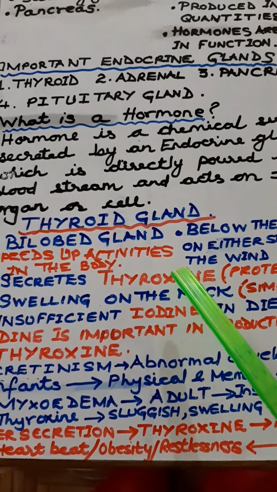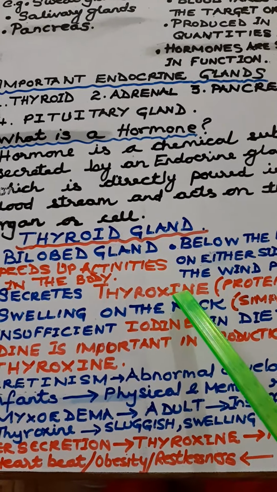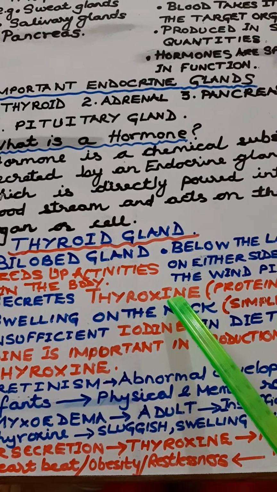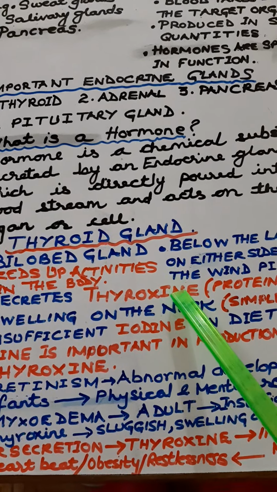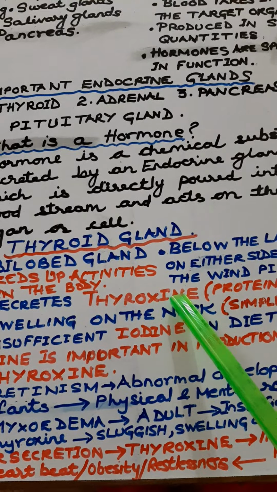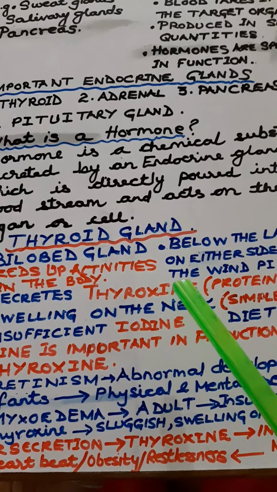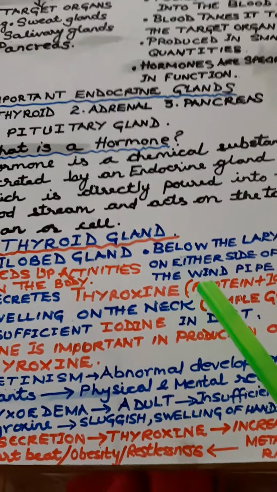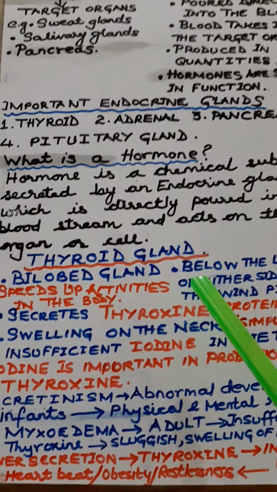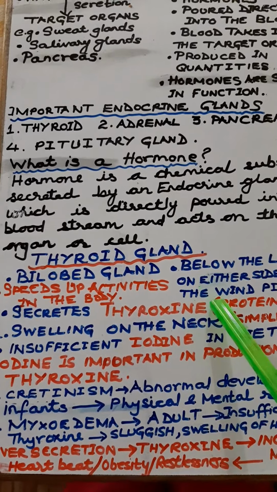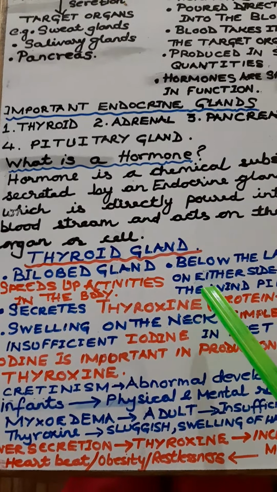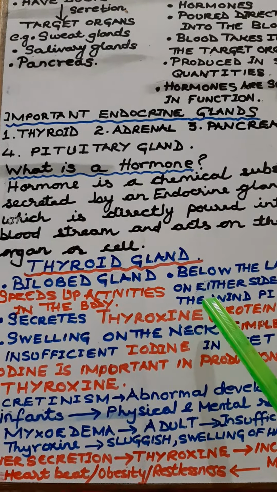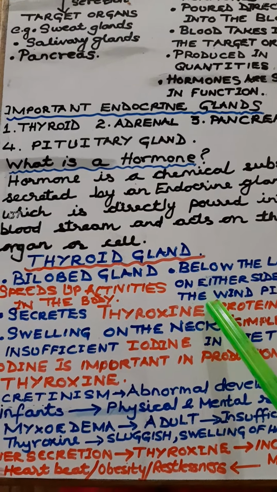And what does thyroxine do? It speeds up most of the reactions taking place in the body. The metabolic rate, the chemical reactions going on in the body, it speeds up all the chemical reactions in the body. Now, when these hormones are secreted in insufficient amount, there is a problem.